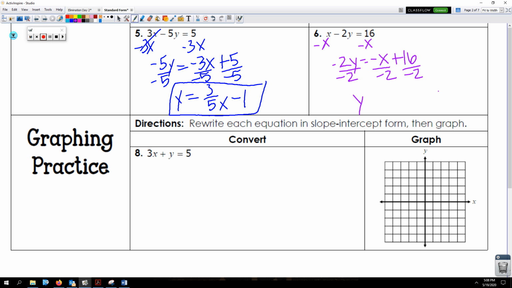Alright, y is now alone. A negative divided by a negative is a positive. And what number is in front of x when there is no number? Right, there's a 1, so you know it's going to be positive 1/2. That's my slope, x. 16 divided by negative 2 is negative 8.